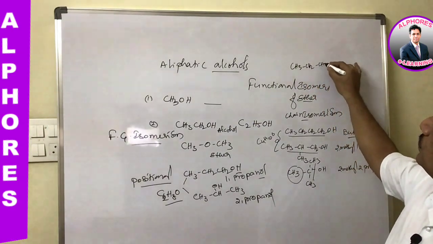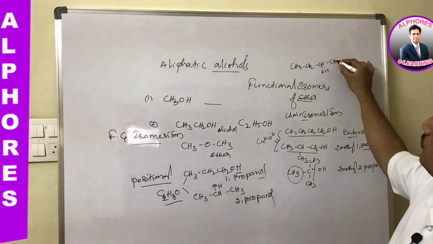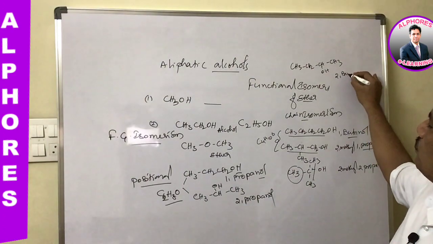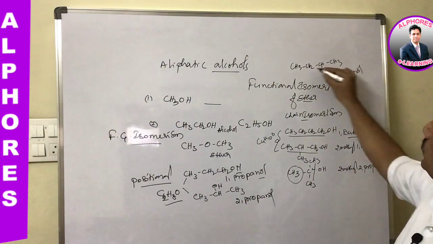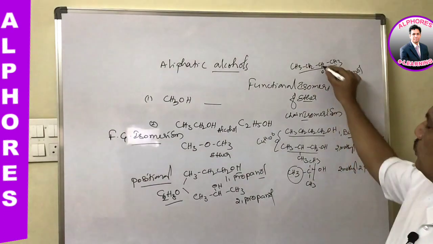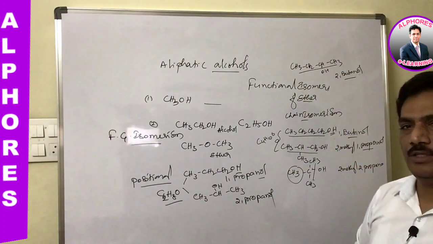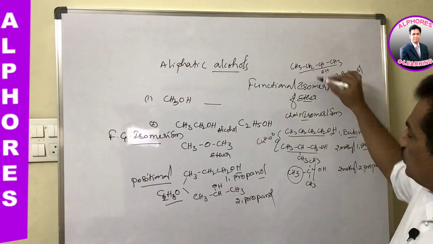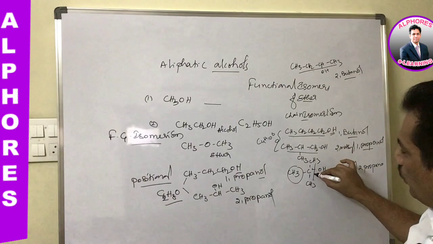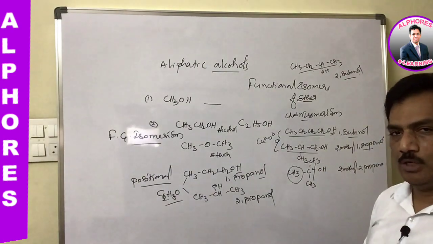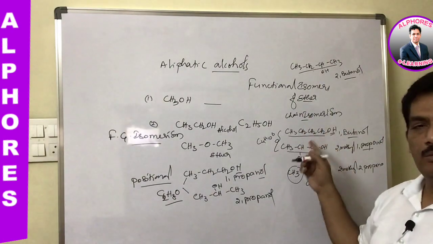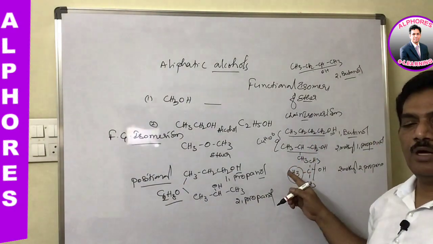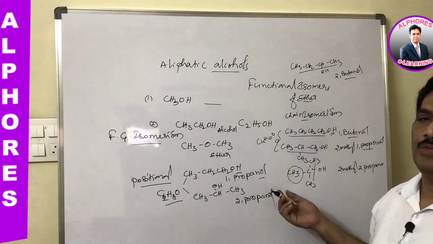Next, if we write the compound like this, CH3 CH2 CH OH and CH3, you observe it is 1-butanol and this is 2-butanol. Both have the same number of carbons in the main chain, 4 and 4. So these two differ in the position of OH, hence they are considered positional isomers. And either of these two with either of the others is a chain isomer, because in these two cases the carbons in the main chain are 4, and in these two cases the number of carbons in the main chain is 3 each.